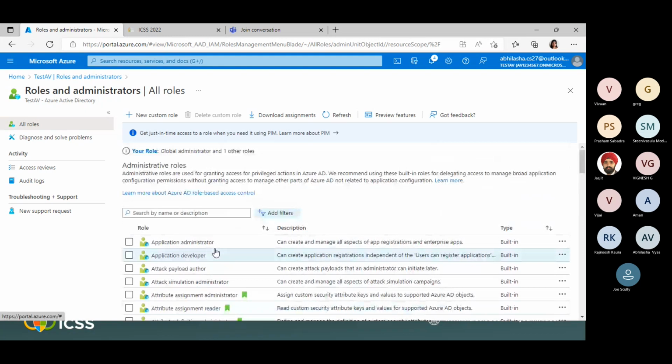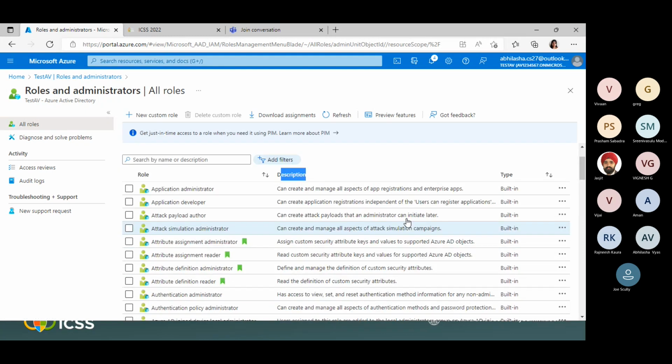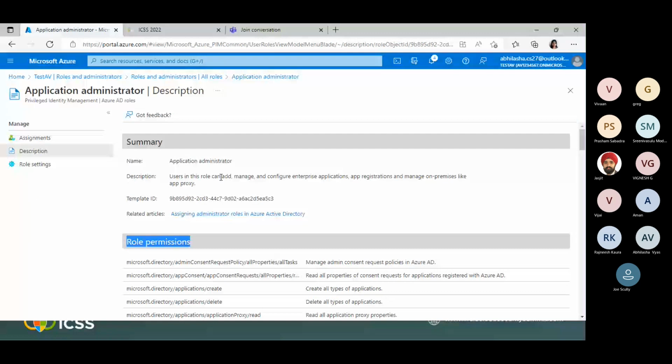This particular role, Application Administrator, is designed for users to manage, add, and configure enterprise applications, app registrations, and so on. All the permissions you see in the role permissions are related to these specific tasks only. And this is a built-in role. Now let's say you want to give permissions only for adding applications. You can design your custom role, and then set the role settings based on your requirement.